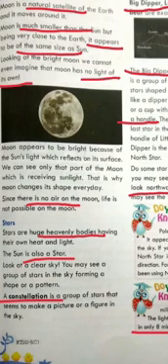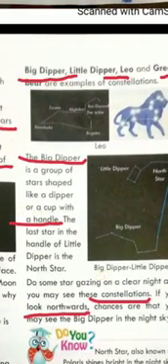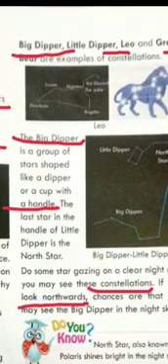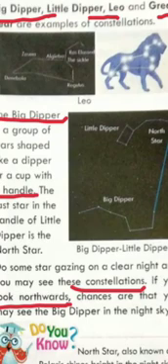Look at a clear sky. You may see a group of stars in the sky. Every time you see at night a group of stars in the sky, and that group of stars makes a picture or a figure in the sky, that is called a constellation. So students, Big Dipper, Little Dipper, Leo, Great Bear are examples of constellations. You can see in this picture, these are the figures of stars, and we call it constellation.